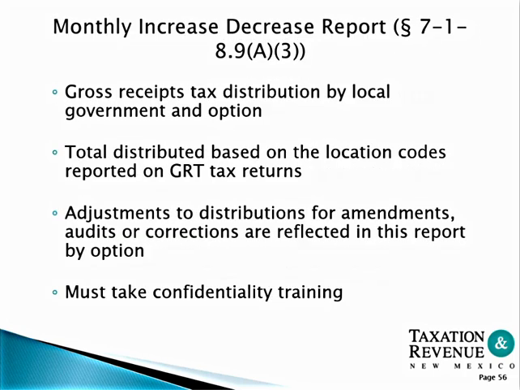Monthly increase-decrease report includes gross receipts, tax distribution by local government, and options. Total distributed is based on the location code reported on the gross receipts tax return. Adjustments to the distribution for amendments, audits, or corrections are reflected in this report by option. For this report, you must also take the confidentiality training and have the confidentiality agreement on file.